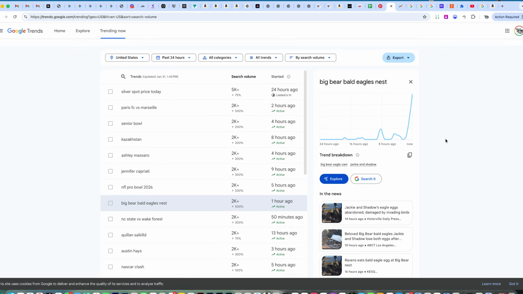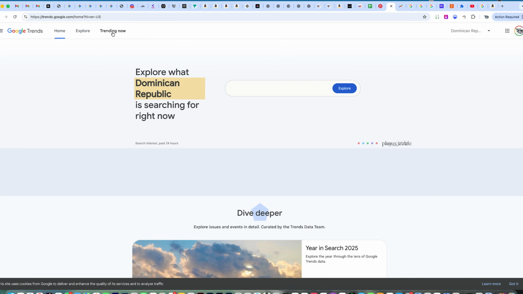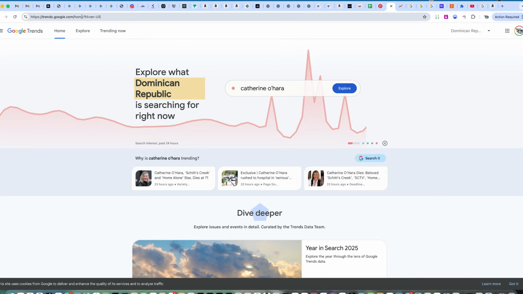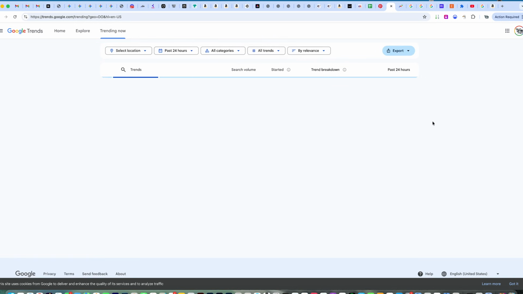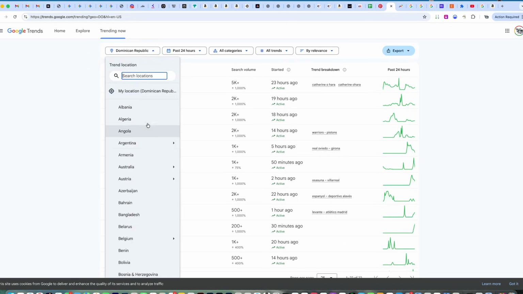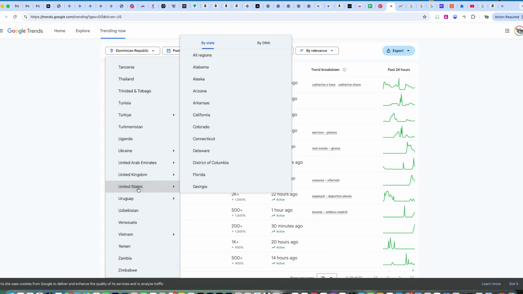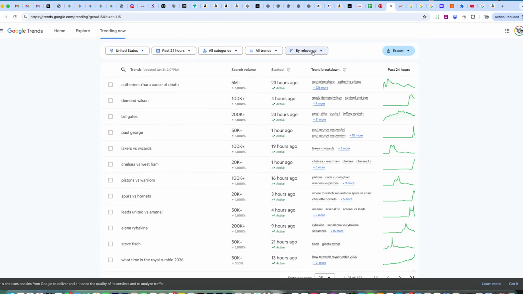Also, you can go here to Google Trends and go to Trending Now. It's in the same link where you subscribe to the newsletter. Under Trending Now, you get results for the past hour. I'm gonna put USA here because I'm selling mostly to the United States. USA, all categories, sorted by relevance.